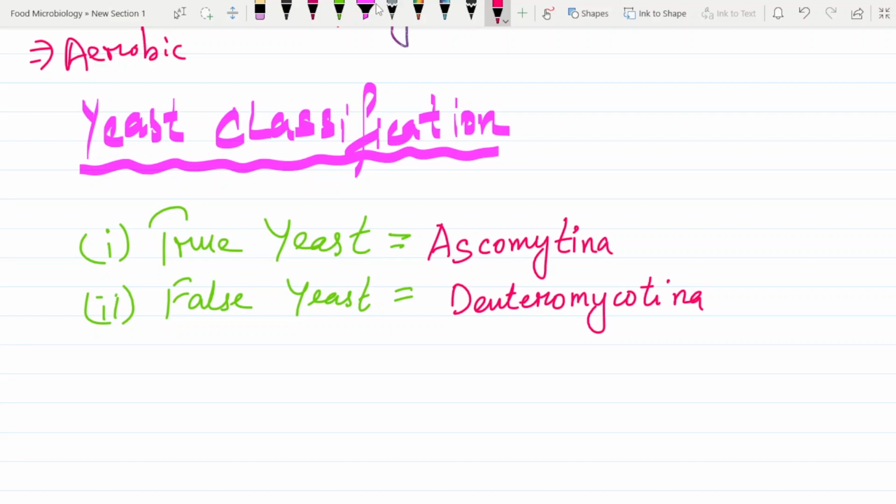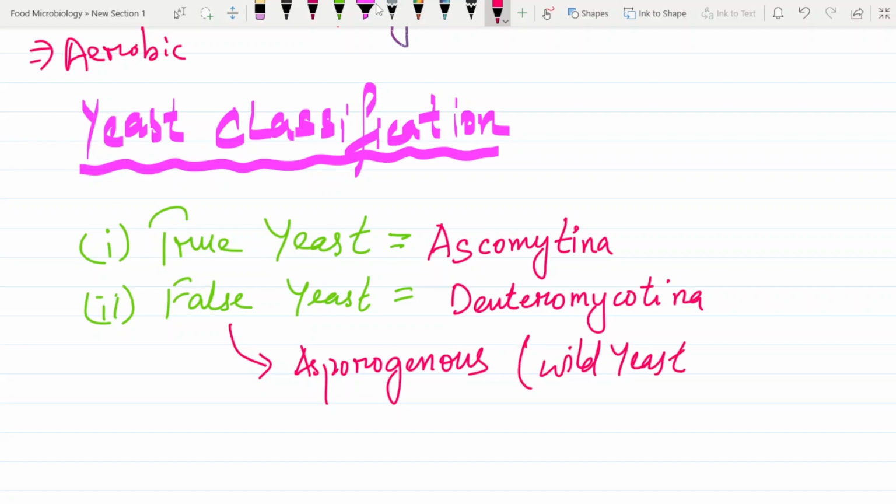Now, talking about false yeast, most of the time they are asporogenous. It's basically wild yeast. Now, what is wild yeast? What do I mean by wild?